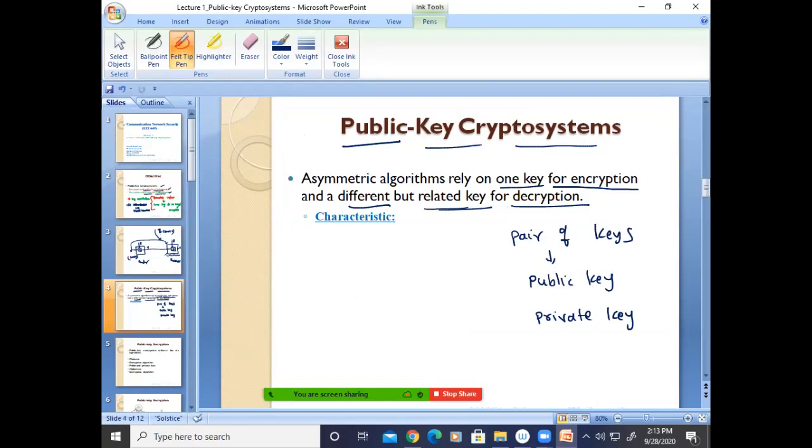Here, public key means this key will be available for all the users who are present, and the private key is the one which has to decrypt the message. Suppose I am receiving the message, I will use my private key to decrypt it. If you are receiving the message, you will use your own private key, but the public key will be available to me as well as you. Is this clear?